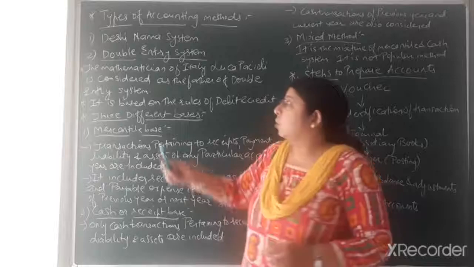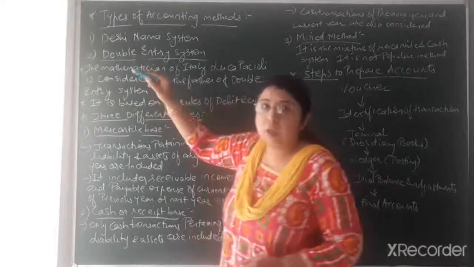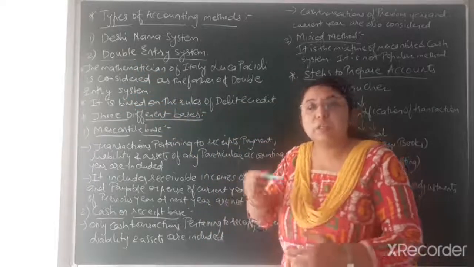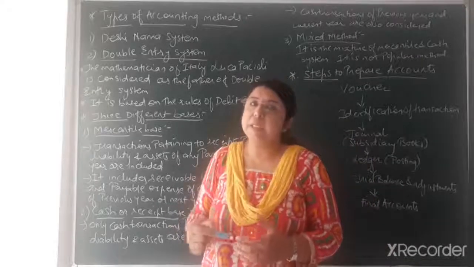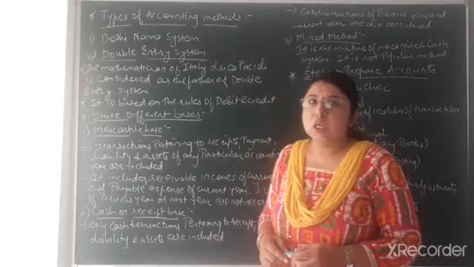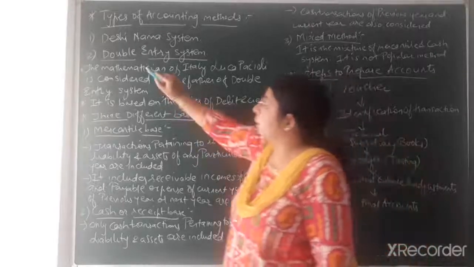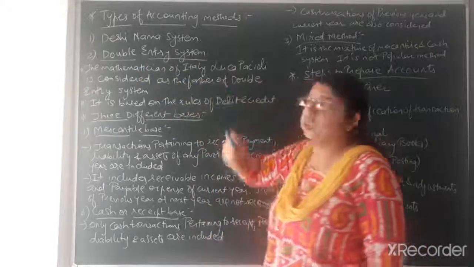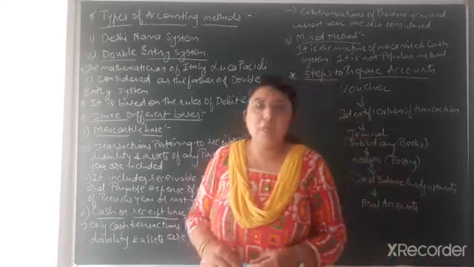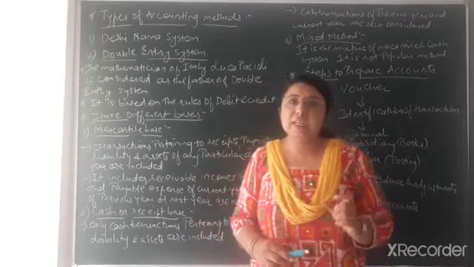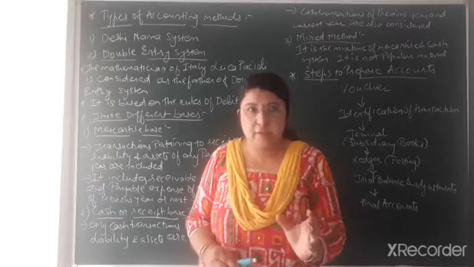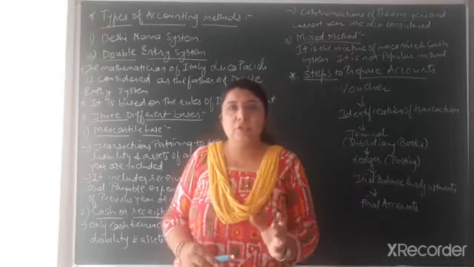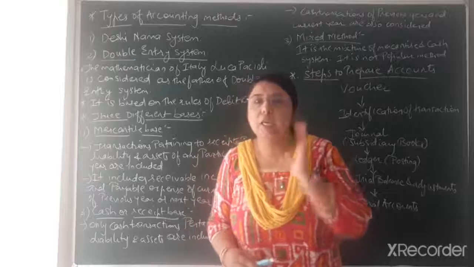But now, because of the invention of the computer, instead of writing the accounts manually, that work has become completely computerized. So now we are generally following the double entry system method of accounting. Now, the word itself clarifies that double entry system means 2 entries. Of any particular transaction, 2 entries are to be given.